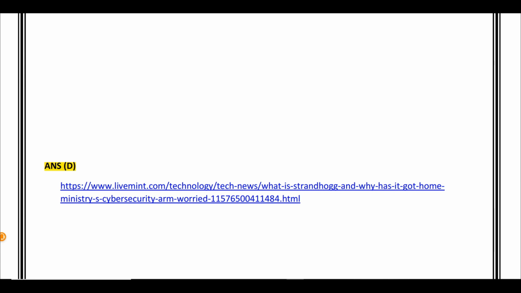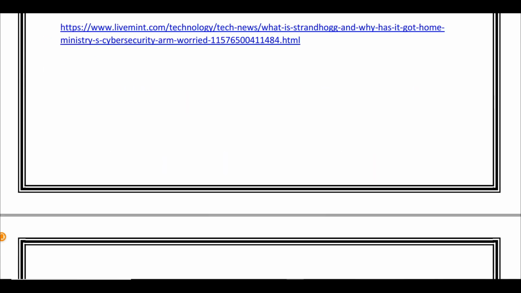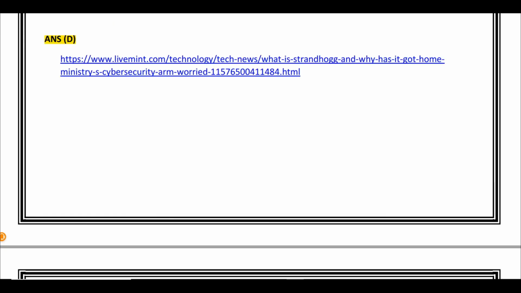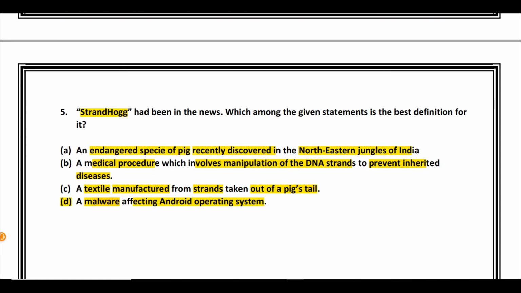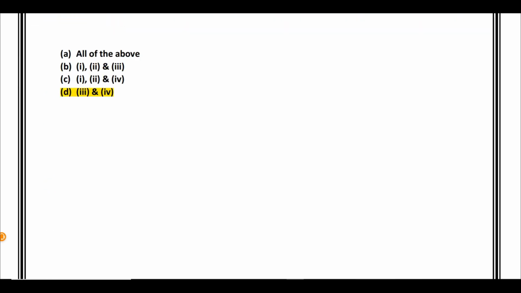and framed this question. Right, so with this we complete the 5 questions for the day, and like every other day I have also kept 1 page for you to take down the self notes after having gone through these articles. So just elaborate on the topics and take down detailed notes so that you can just revise it before your exam.